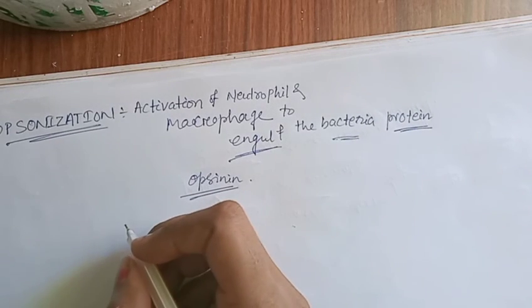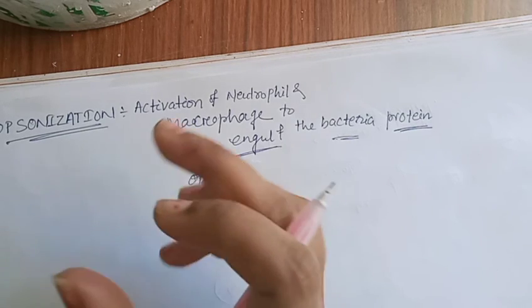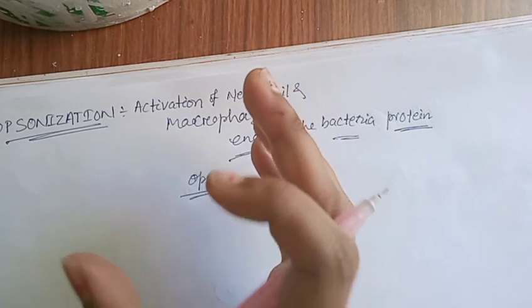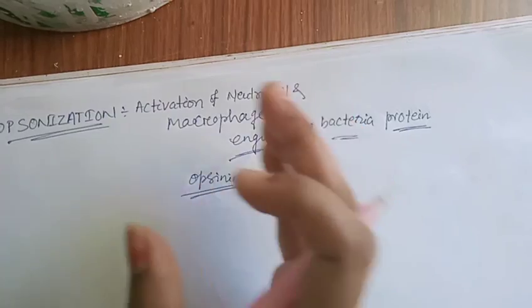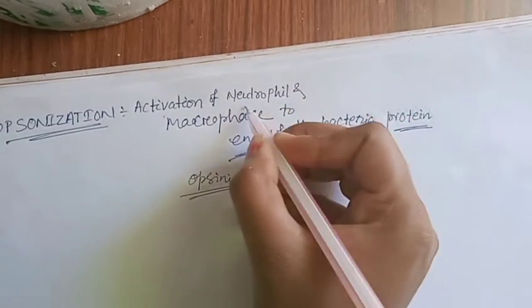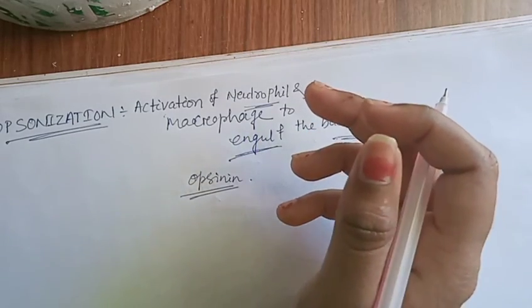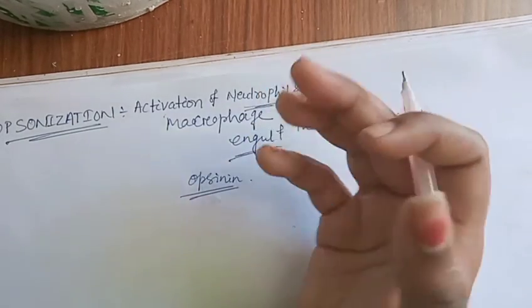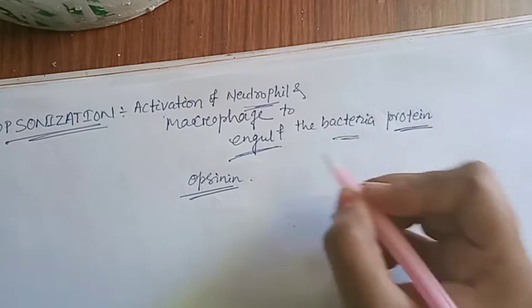That is opsonization. And chemotaxis means the attraction of WBC to the site of the antigen antibody reaction, so that the neutrophils, which are WBC, come and engulf the bacteria.